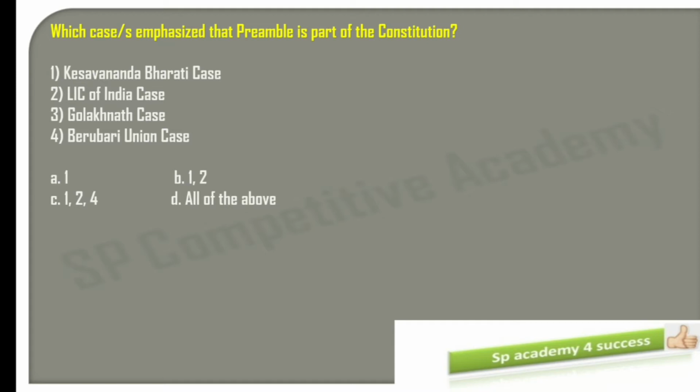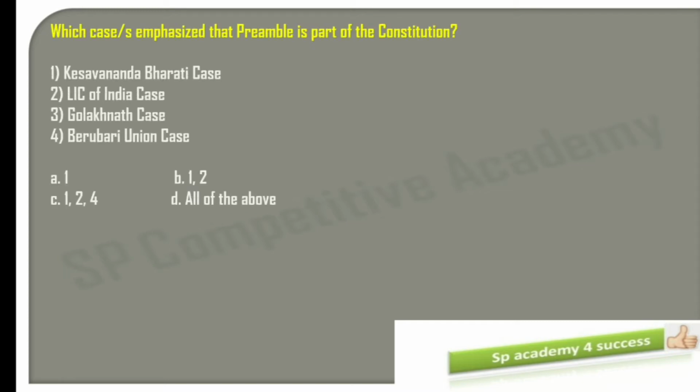I have already completed all these in my landmark cases of the preamble video. Those who have not referred to that, please go through that. You will have a very detailed session over there, right? So let me explain briefly. First we will go from the bottom. So first one is the Beruberi case.